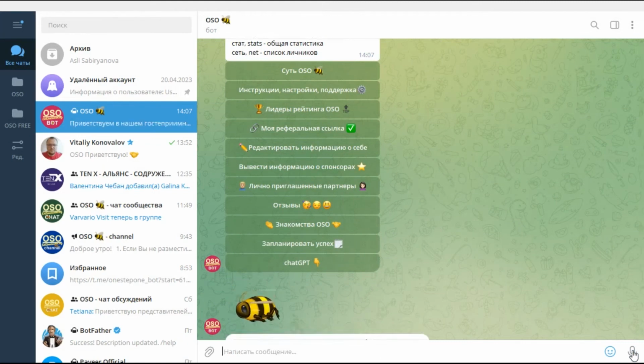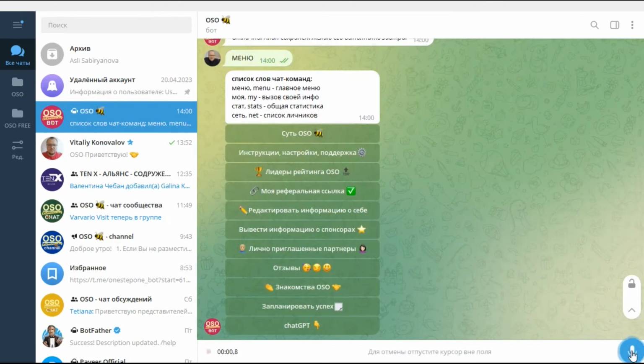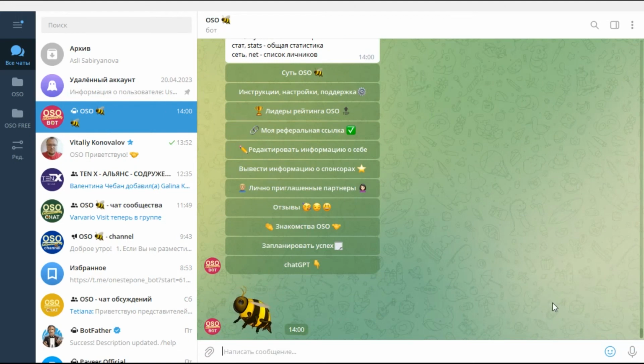Thus, you can dictate advertising texts, and then just edit them by placing punctuation marks, which should significantly reduce the load on your eyes and the time spent working on the text. With this function, you can even call the main menu. Tap on the microphone and say, "Menu," and it will come to you.